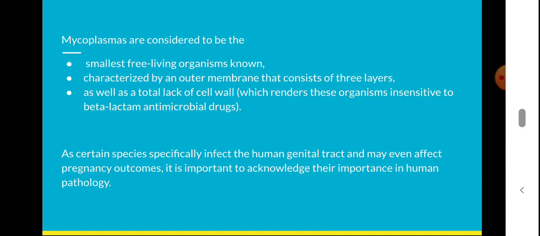They are characterized by an outer membrane, the plasma membrane or cell membrane, which consists of 3 layers. But they totally lack a cell wall, and this renders these organisms insensitive to beta-lactam antimicrobial drugs. Certain species specifically infect the human genital tract, and this may even affect pregnancy outcomes.